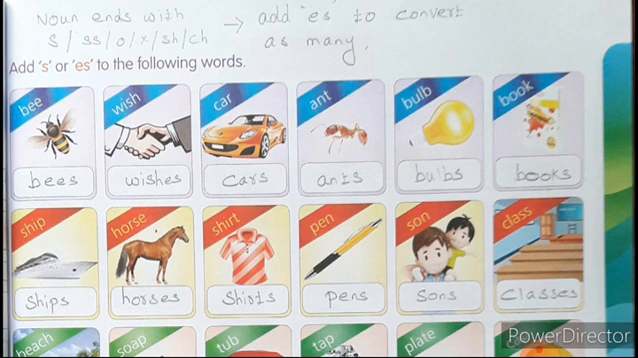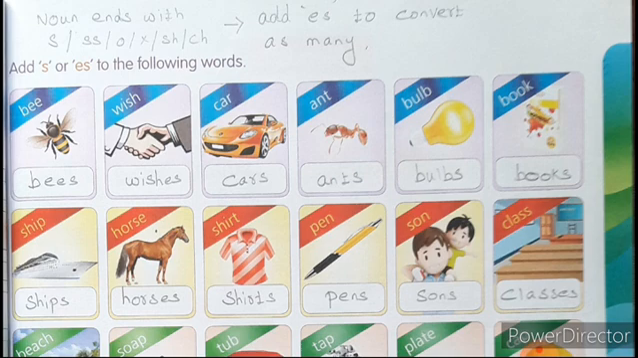The first, what is this here? Bee. Then what is the answer for this? Bees. Look at the word bee. It ends with E. Then how will you convert? We'll convert it into bees. You have to add the letter S. The next one, wish. How will you write wishes? It ends with the letters SH. So look at the rule, children. If it ends with SH, you have to add the letters ES to convert into many.